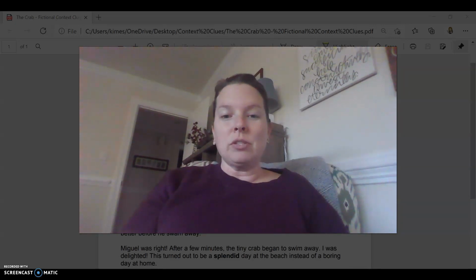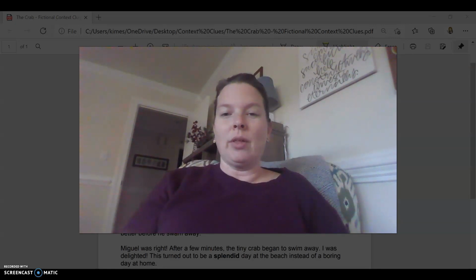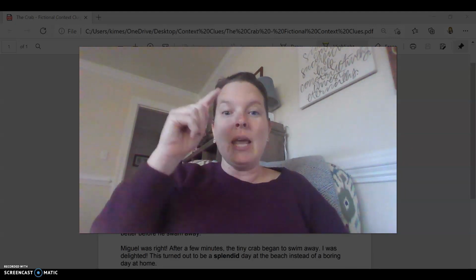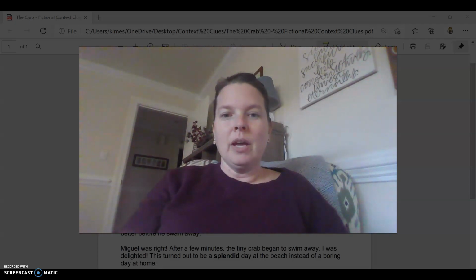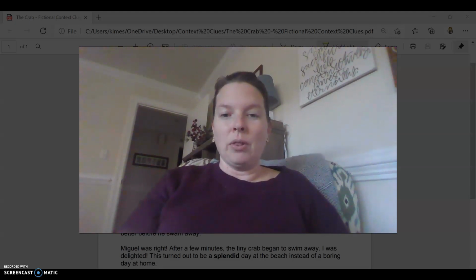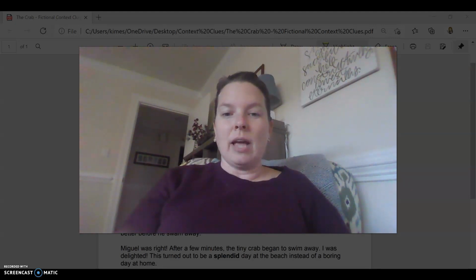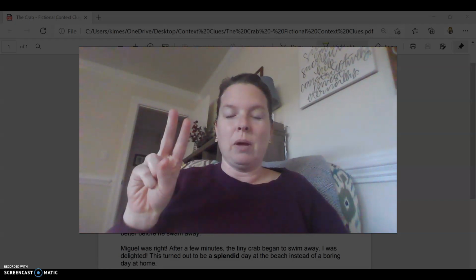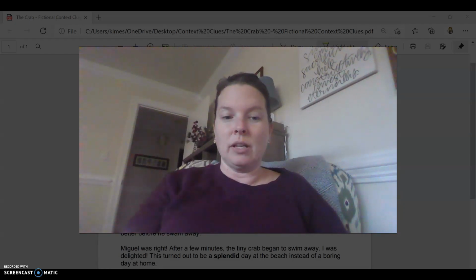definition. You also have learned about inferring. Now that word's kind of a tricky one because sometimes the author doesn't really tell us what the word means. We have to use our brain and think about what's happening in the story. And that's what inferencing is, or inferring. So today, we're going to read a story that's a fictional story, which means it's not real. And we're going to work a little bit more on inferring, which means looking at the story to see if we can figure out what the word means. So we're going to be using the same passage for the teacher model, the student-paced learning, and your exit ticket. So let's get started.